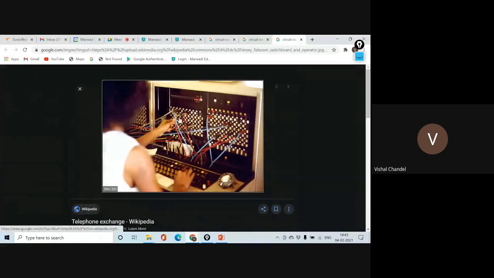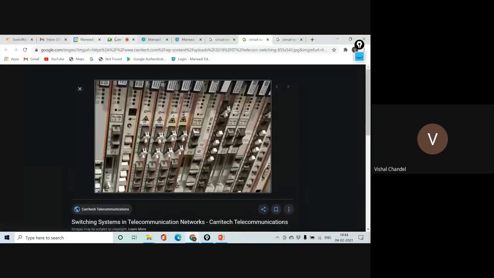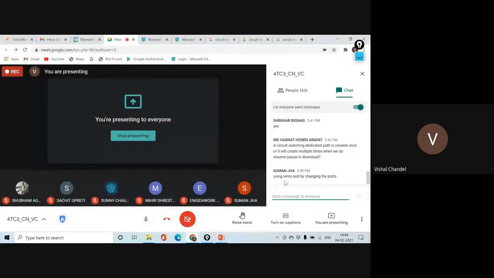When you wanted to connect to a room number or any number, they were connecting in that way from one trunk call to another trunk call. That is the meaning of switching. When you follow this mechanism in the network, we call that the switching of the network, using wires and changing the ports.